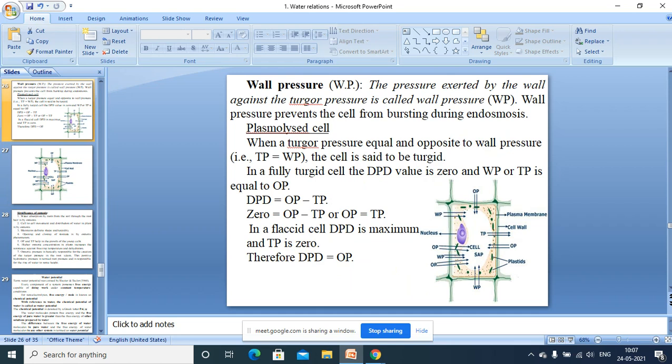So now you can observe in a fully turgid cell, the DPD value becomes 0. Cell means in the cell side, the DPD value becomes 0. And wall pressure and turgor pressure equal the osmotic pressure. Understood?